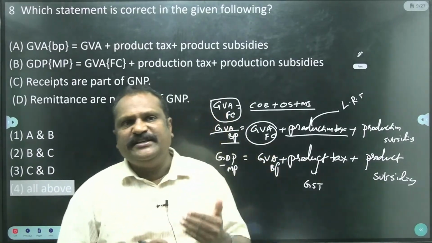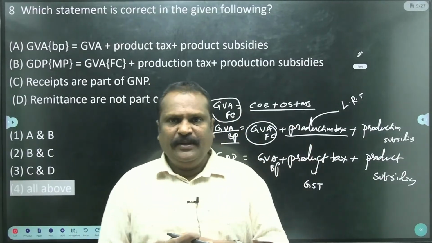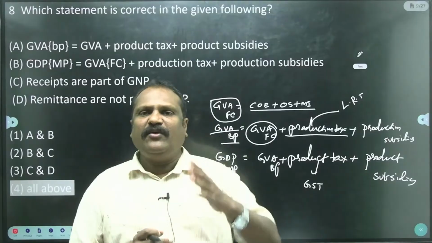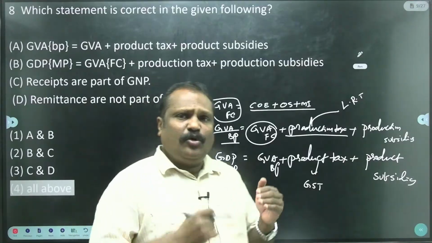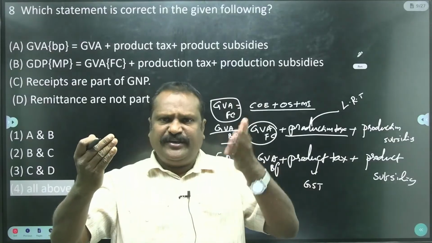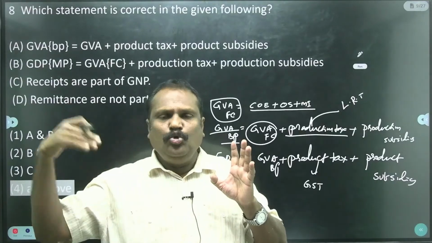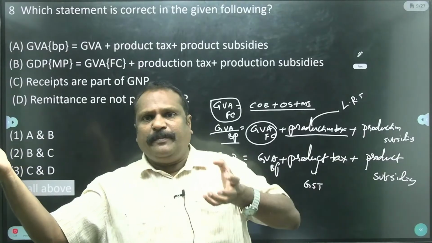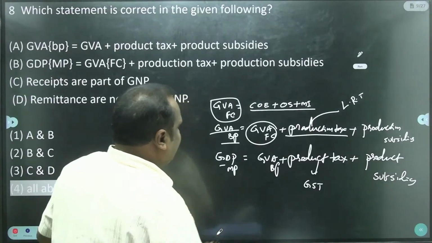For example, GST is levied above the 40 lakhs turnover. For example, goods are there. So a shop owner sells goods, turnover is more than 40 lakhs, he has to pay the GST. With 1 crore turnover, he has to pay more GST. It is a fixed slab only, but the amount paid by the merchant is more. With 2 crores turnover, GST is fixed, but the amount paid by the merchant is large. So that's why production tax, product tax.